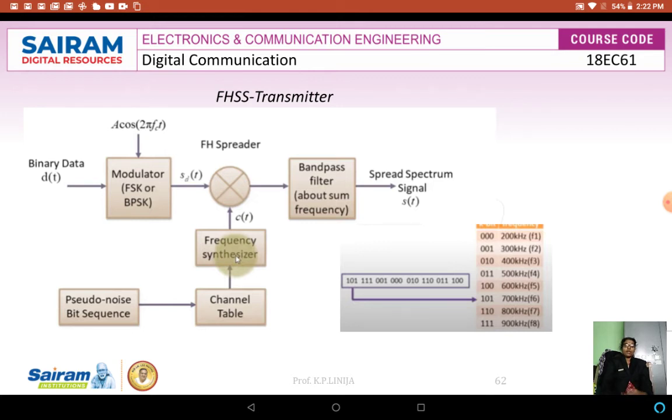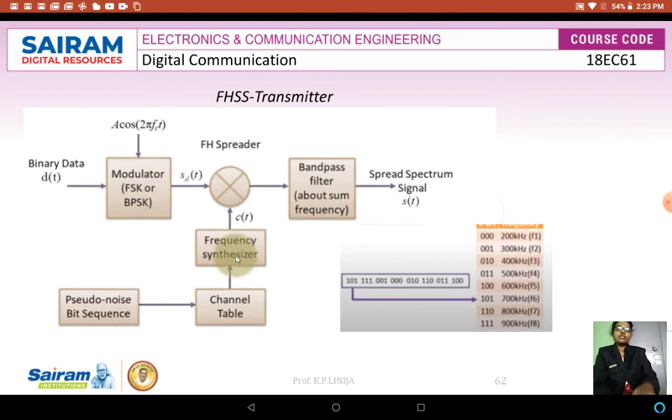Hopping pattern means the carrier signal is changing from one frequency, fc, to another frequency. Here it is clearly shown as the frequency table index. Whatever frequency is generated is the random sequence generated by the frequency synthesizer and the channel table. So for 101 the frequency is 700 kilohertz, and for 111 the frequency is given as 900 kilohertz. In such a way we give the locally generated carrier signal to the frequency spreader.